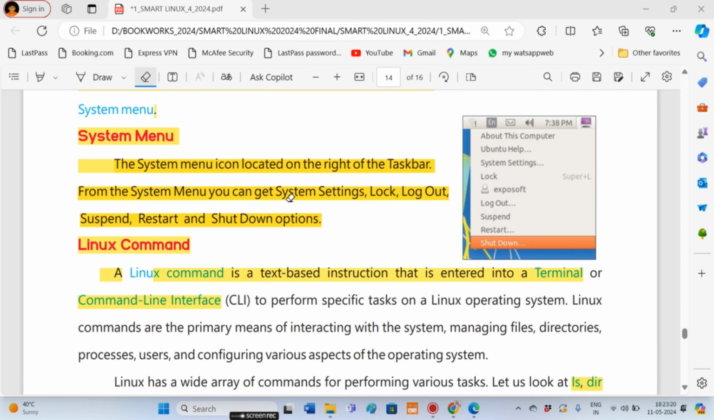System menu. The system menu icon is located on the right of the taskbar. From the system menu, you can get system settings like log out, suspend, restart and shutdown options.